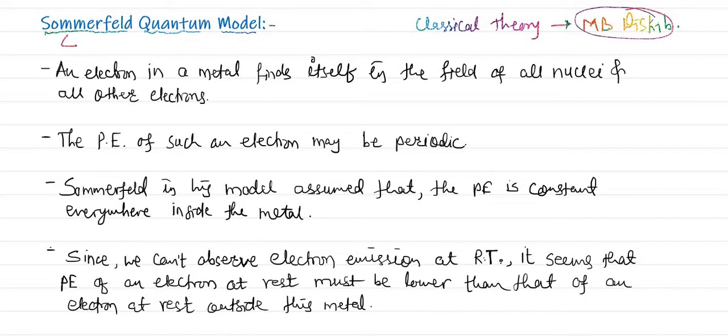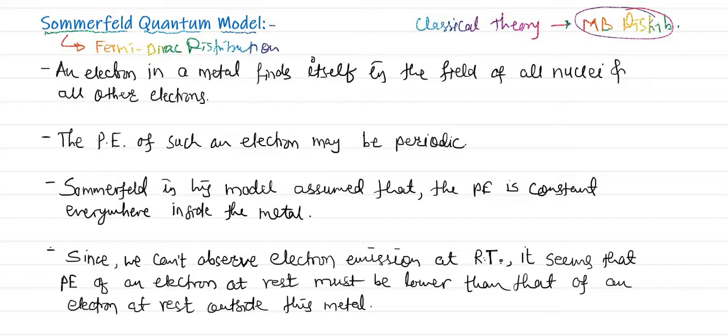We should go by the quantum approach, and we should follow the Fermi-Dirac distribution of particles. That is the major correction done by Sommerfeld: we should follow the Fermi-Dirac distribution to understand the behavior of free electrons within metals and to study all the things regarding those free electrons.